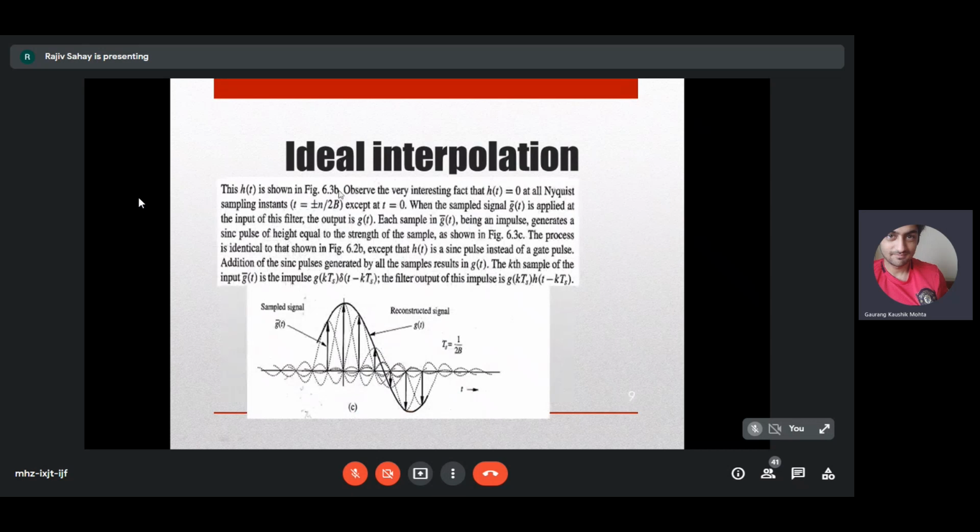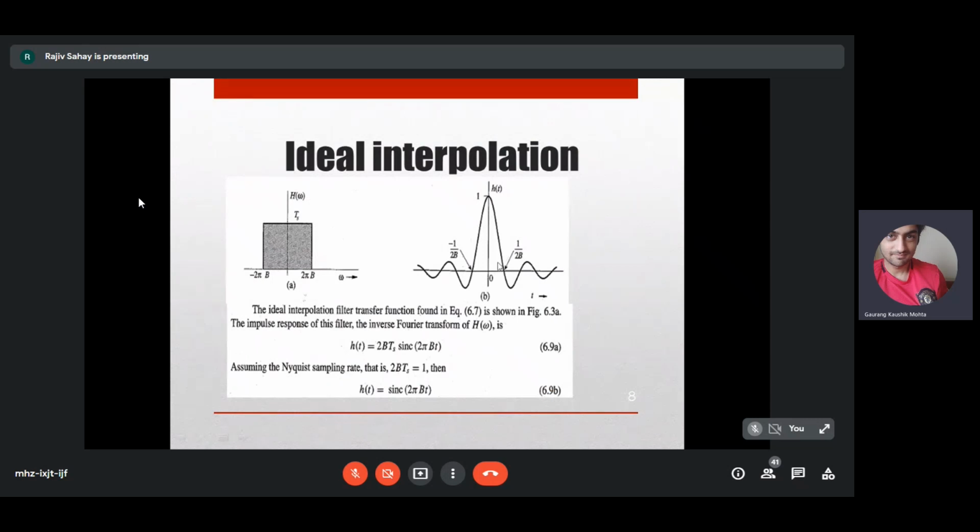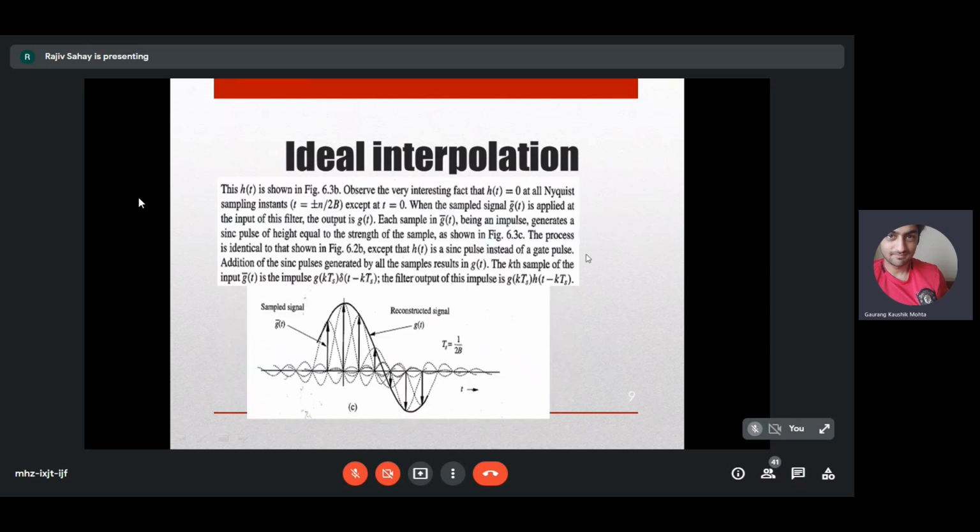So h of t is shown in the previous slide. h of t is equal to 0 at all Nyquist sampling instants, t equal to plus minus n by 2b, except at t equal to 0. This is very interesting. At all other places, that is plus minus n by 2b, h of t is equal to 0, but h of t is not equal to 0 at the origin. So when the sampled signal g tilde of t is applied at the input of this filter,